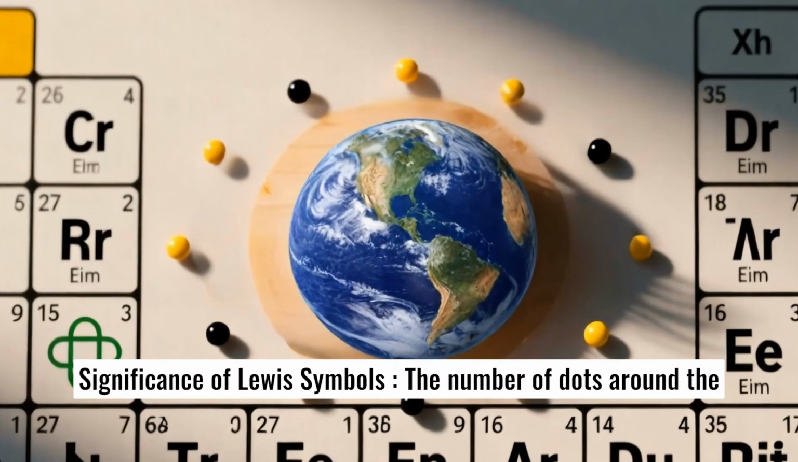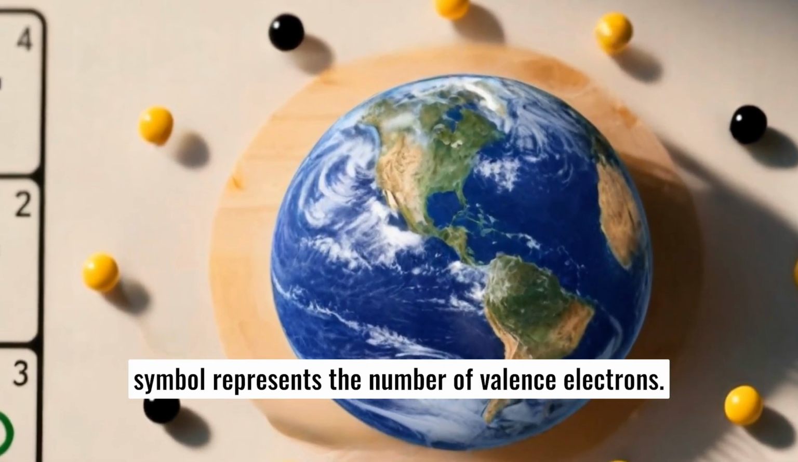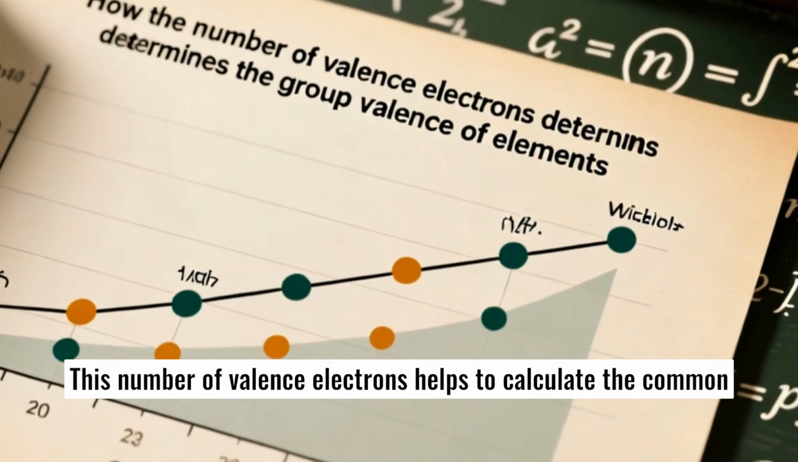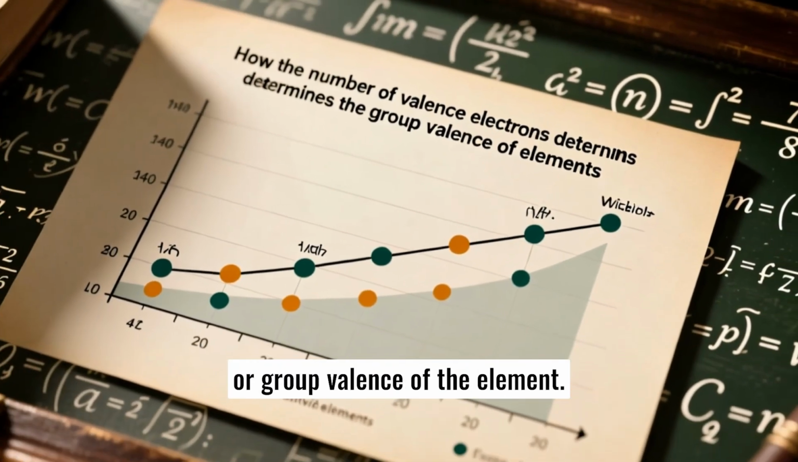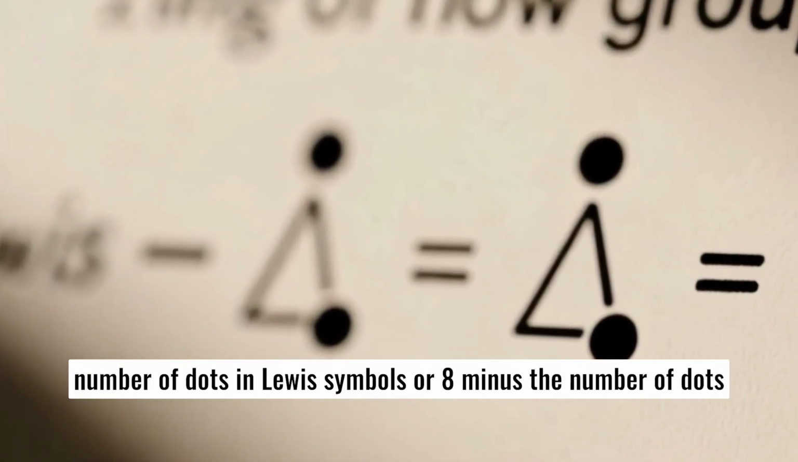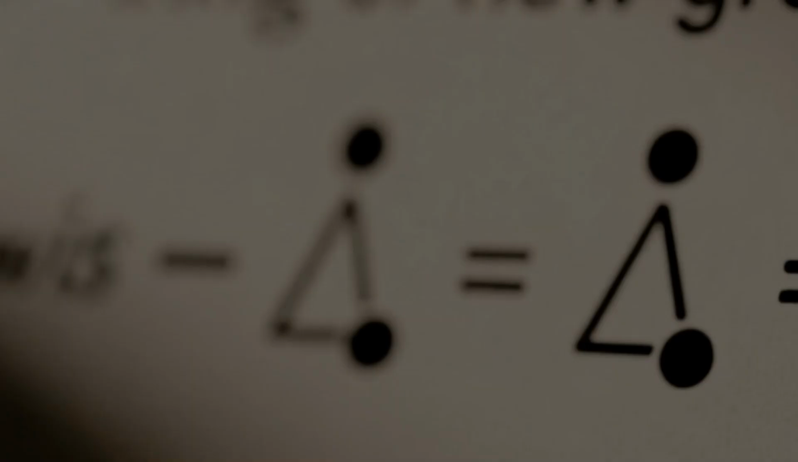Significance of Lewis symbols. The number of dots around the symbol represents the number of valence electrons. This number of valence electrons helps to calculate the common or group valence of the element. The group valence of the elements is generally either equal to the number of dots in Lewis symbols or 8 minus the number of dots or valence electrons.